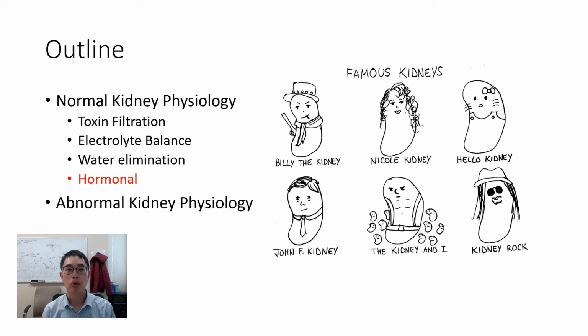There are many important hormones that are controlled by the kidney, making it one of the most important endocrine organs in our body. Our kidneys are responsible for hormonal blood pressure control, vitamin D metabolism, and erythropoietin secretion. Let's talk about these more in depth in this video.